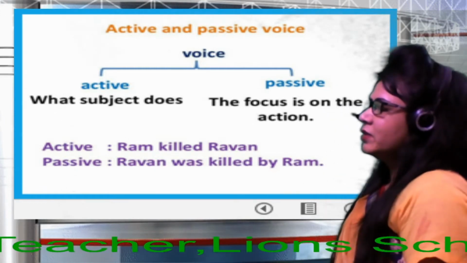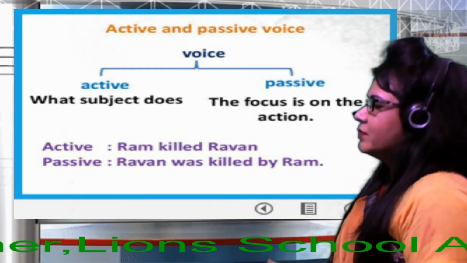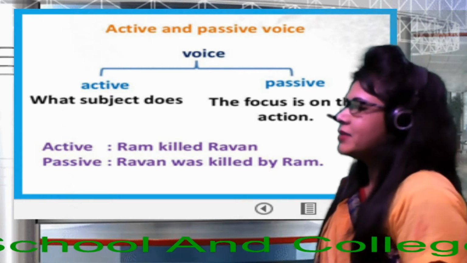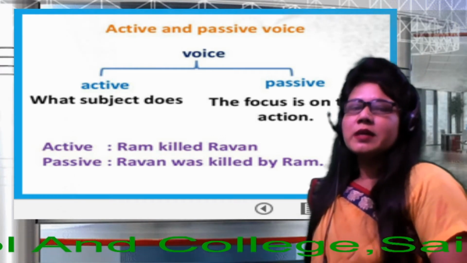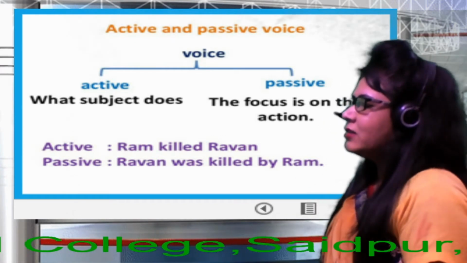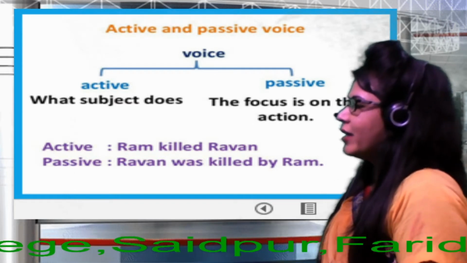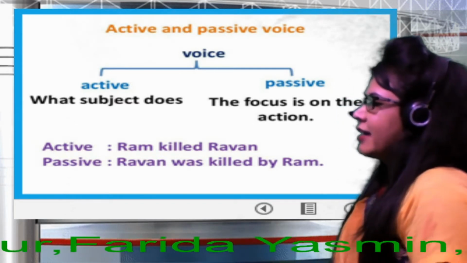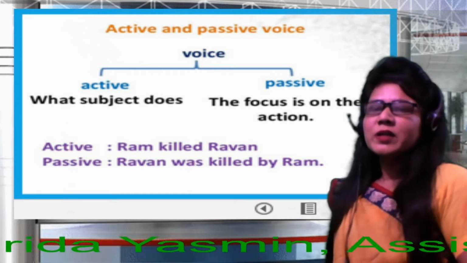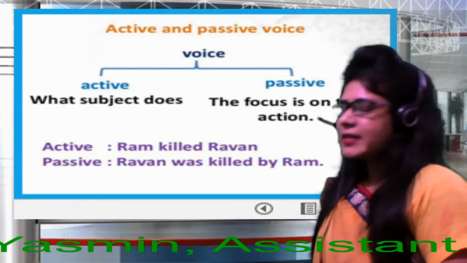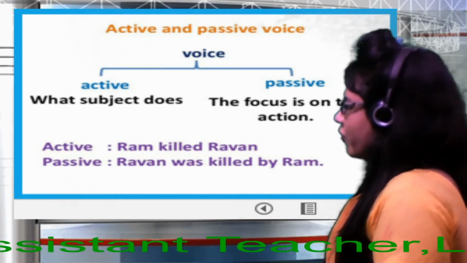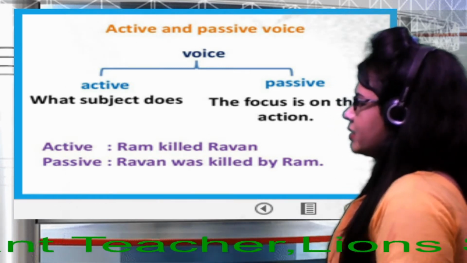Just see the two sentences, please. One is active and the other is passive. So the active voice: Ram killed Ravun. This is active voice. It is in past indefinite tense. So dear learners, whenever we change active into passive, at that moment we will follow a few rules of voice.